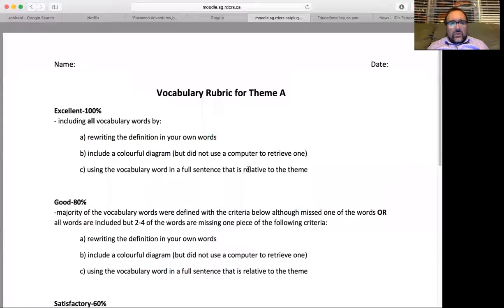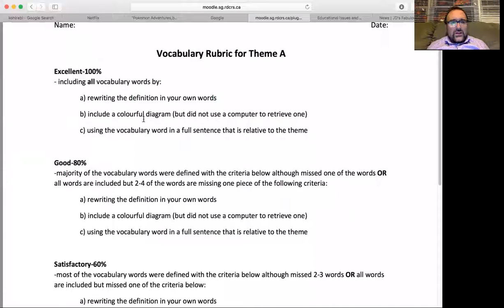First thing you need to understand is the rubric. Looking at the rubric, to get 100%, you need to first rewrite the definition in your own words. So every time you look at a definition in your textbook, make sure you put it in your own words. Next, include a colorful diagram.